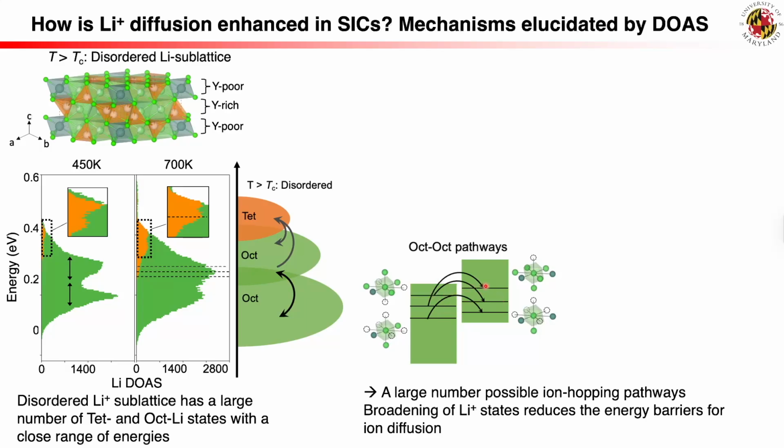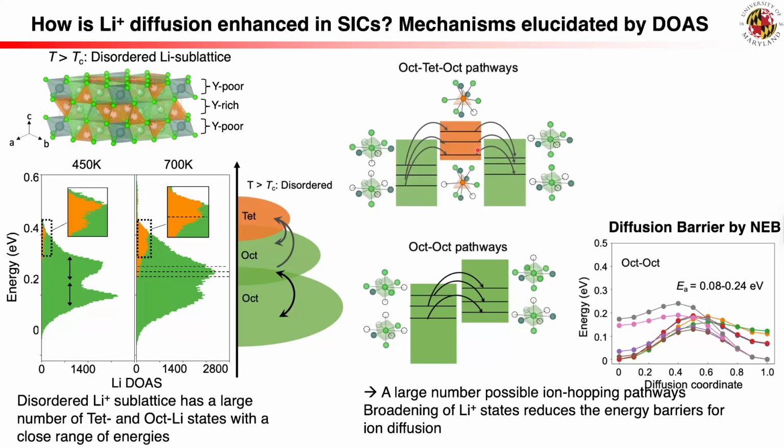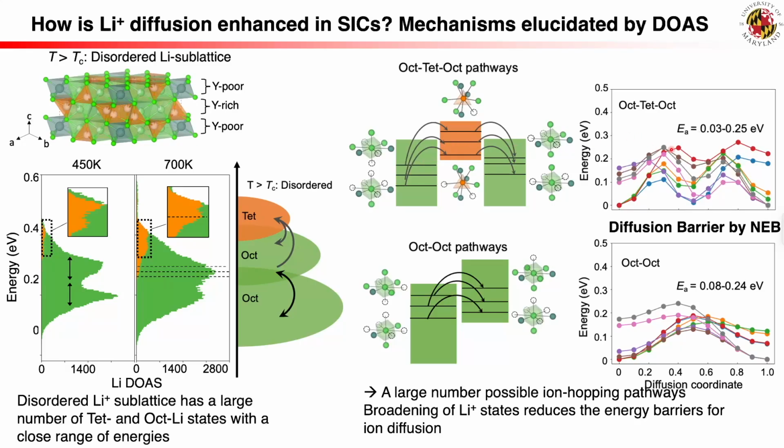As observed in MD simulations, the transitions between these lithium states, representing lithium-ion migrations, exhibit significantly lower energy barriers. This occurs because the broadened energy levels of tetrahedral and octahedral lithium states partially overlap, reducing the energy gaps. Lithium-ion migrations along octahedral to octahedral pathways are calculated to have low energy barriers, ranging from 0.03 to 0.25 electron volts. Similarly, octahedral to octahedral pathways also exhibit low barriers of 0.08 to 0.24 electron volts due to the overlapping of broadened octahedral lithium states.